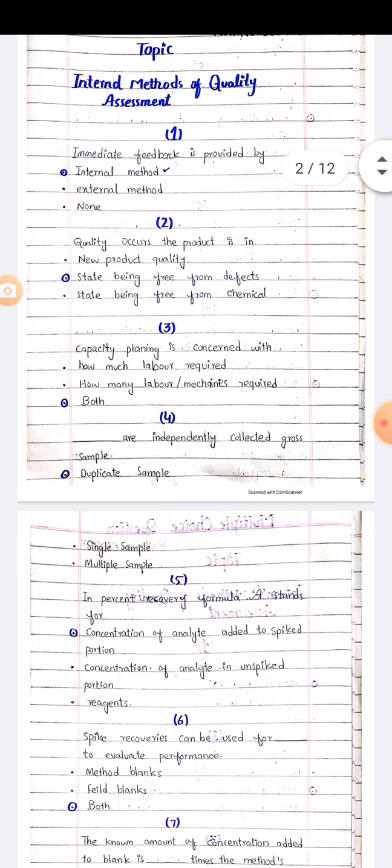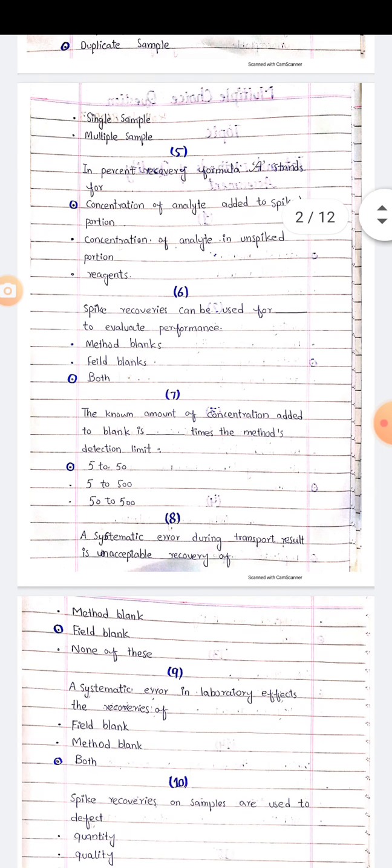MCQs number 4. Dash are independently collected gross sample, duplicate sample, single sample, multiple sample. The right option is duplicate sample. MCQs number 5. In percent recovery formula, A stands for concentration of analyte added to spiked portion, concentration of analyte in unspiked portion, reagents. The right option is concentration of analyte added to spiked portion.